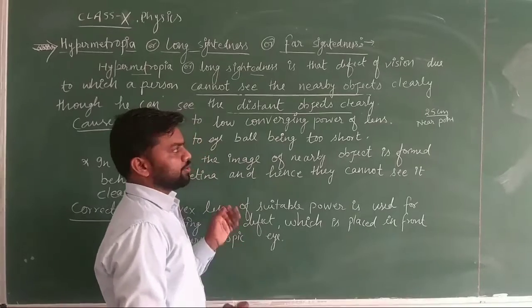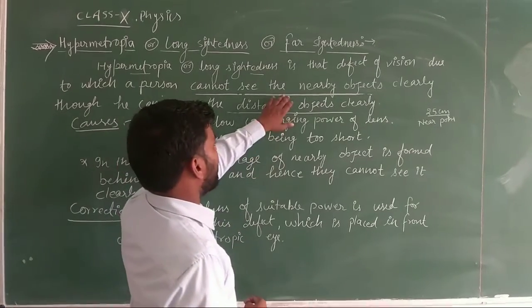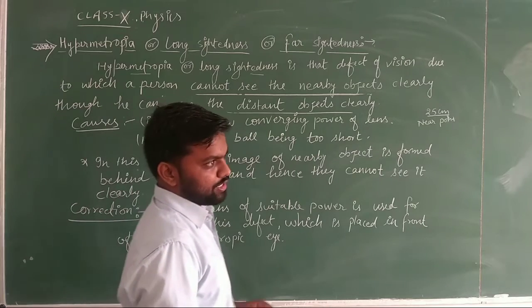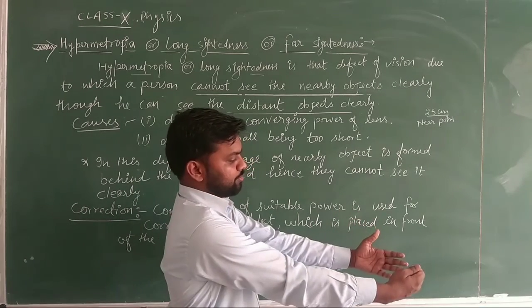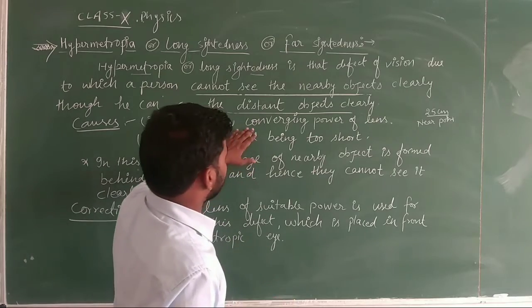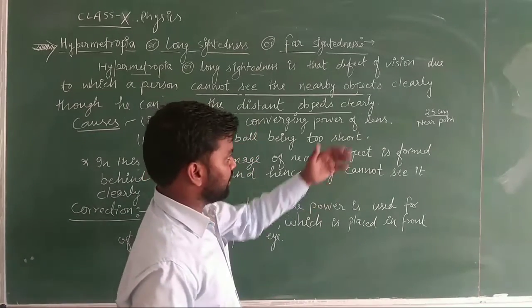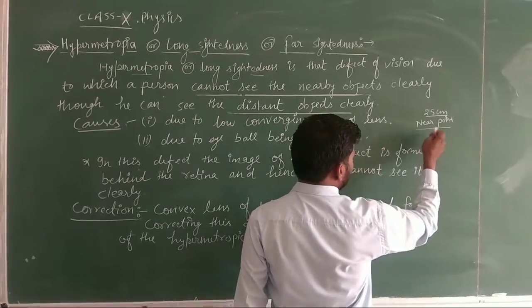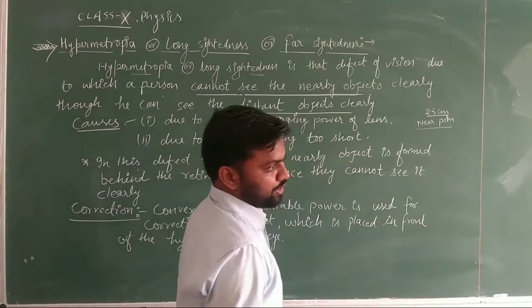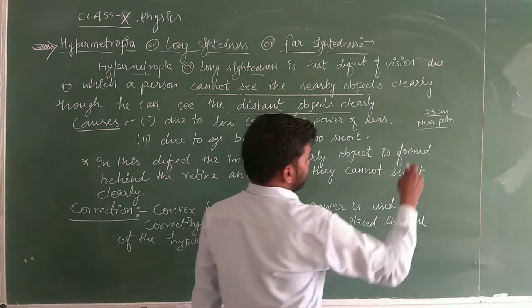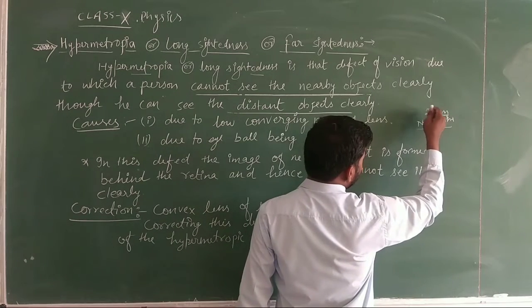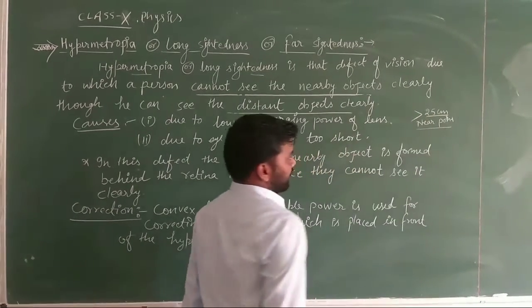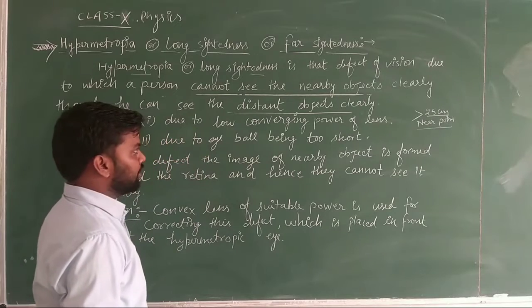Then how can we read our notebook, and how can a hypermetropic eye read an object? Definitely that person will displace that object too far away from the eye. In that case he can read that particular newspaper or book. So for reading or seeing a particular object clearly, the object has to be shifted farther, greater than 25 centimetre. In that case he will be able to see the object.